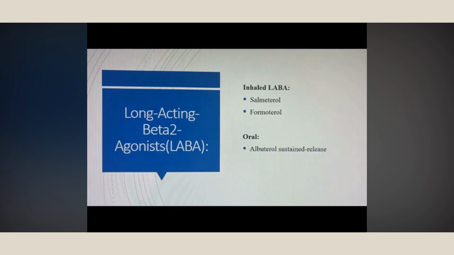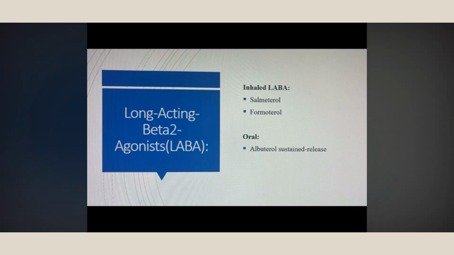Let us discuss long-acting beta-2 agonists, which is LABA, which are used for long-term prevention of symptoms of asthma, and it's always added to ICS. It is never used alone, and not used for treatment of acute symptoms. The action is by smooth muscle relaxation and bronchodilation, and the onset of action is 15 to 30 minutes but lasts for 12 hours. The examples are formoterol and salmeterol.